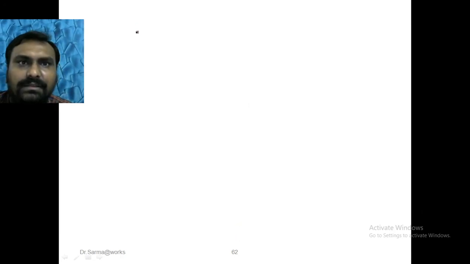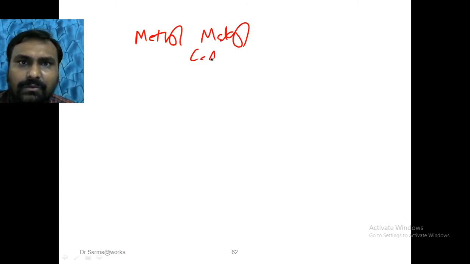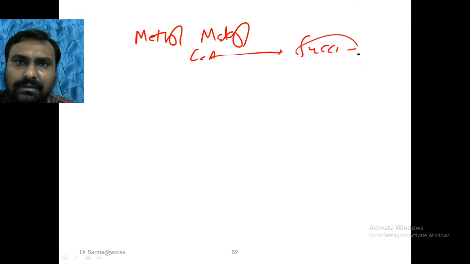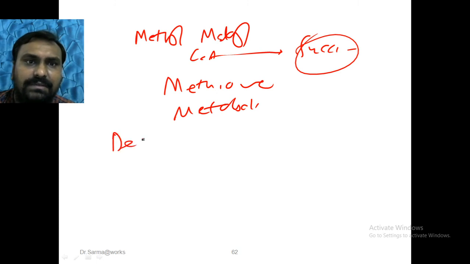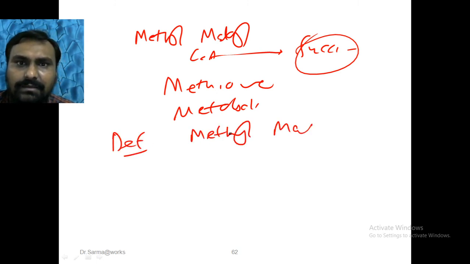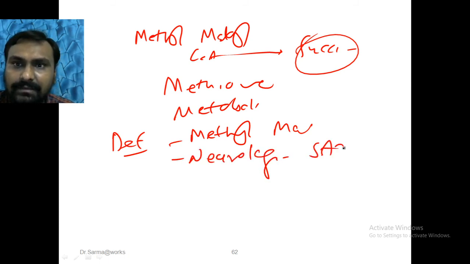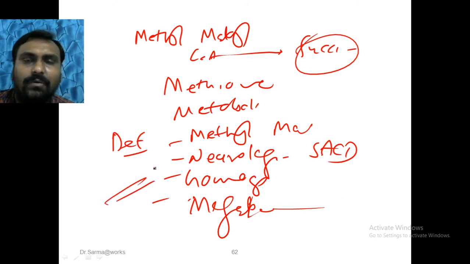So for B12, we see the main function is methylmalonyl CoA to succinyl CoA. It is important, and it is also very important in methionine metabolism. Deficiency will lead to methylmalonic aciduria. Neurological manifestation is very important. It will lead to SACD and homocystinuria, and in RBCs there is megaloblastic anemia. So all these are features of vitamin B12 deficiency.